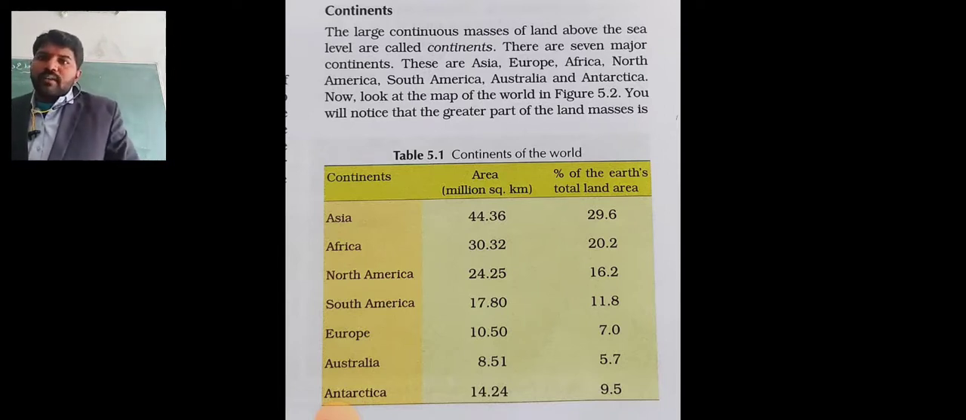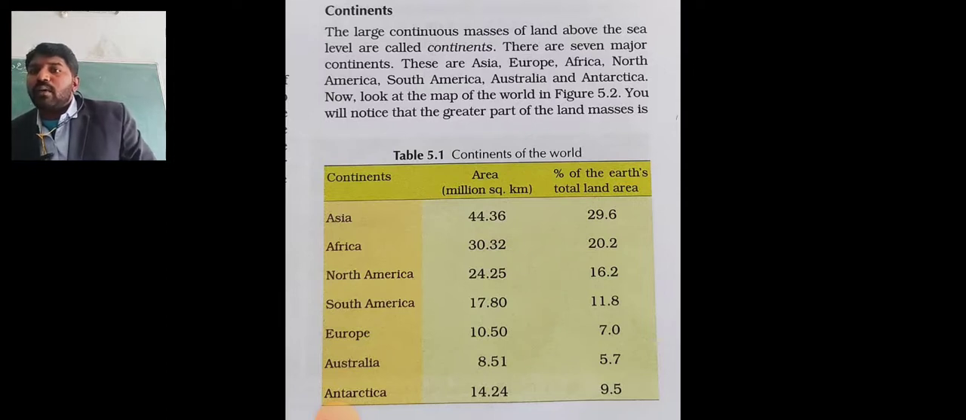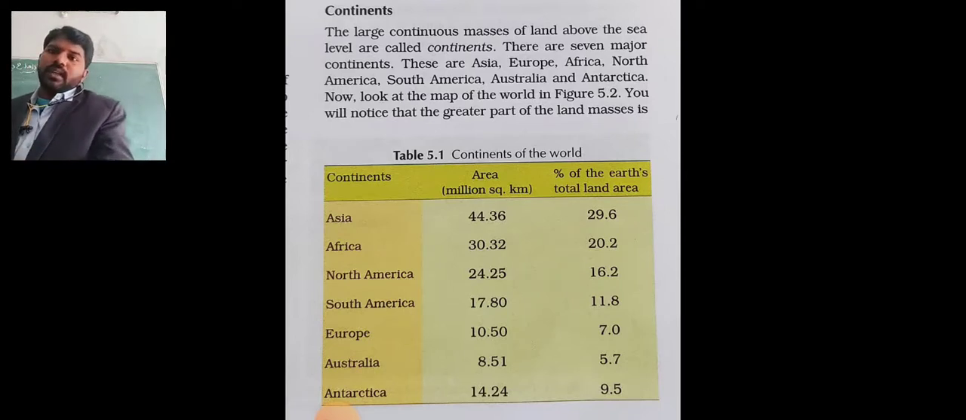South America, 17.80 million square kilometers, 11.8% of the Earth's total land mass. Europe, 10.50 million square kilometers, then 7.0%. Then Australia 8.51, 5.7%. Then Antarctica, 14.21, 9.5%. This Antarctica is a large place, but Antarctica में ज़्यादा लोग नहीं रह सकते हैं, it is full of ice, covered with ice. Very few people are living there.